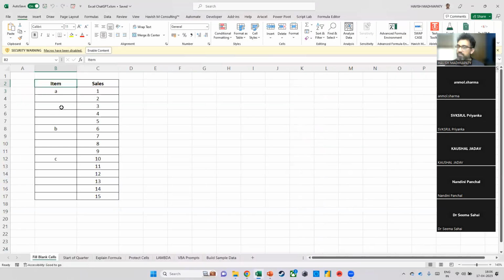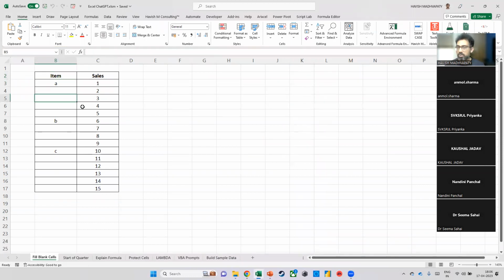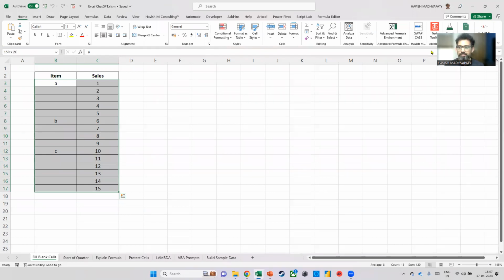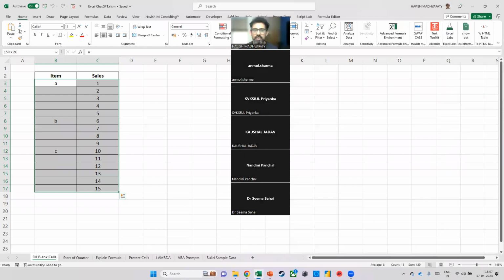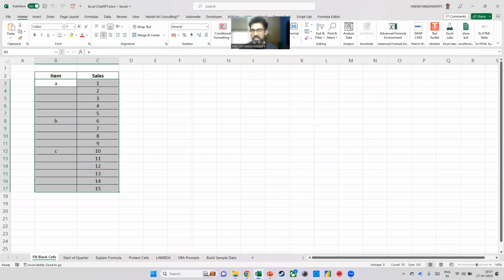Okay. So starting with our very first example. Now what you see here is I have a data set where we have 3 items, A, B, and C, and I have the sales value. And this is a very common way that the data has been presented to us many times. Why is that? Because when you make a pivot table, this is how the tabular view comes in, right? Which means that you have these blank cells. Now, of course, we know that to fill up the blank cells, I can either copy the values down or I can press Ctrl D or drag it down. But what would be the best way of doing this?